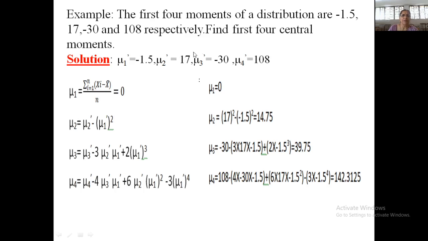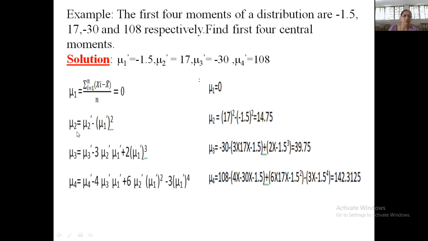Now this is an example of how to find central moments from raw moments. Suppose the first four raw moments are given. Mu1 dash is minus 1.5, mu2 dash is 17, mu3 dash is say minus 30, and mu4 dash is 108. We know that the first central moment is always equal to 0. So mu1 is 0. You have to write mu1 is equal to 0 without calculating it.